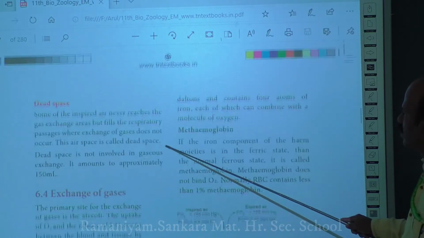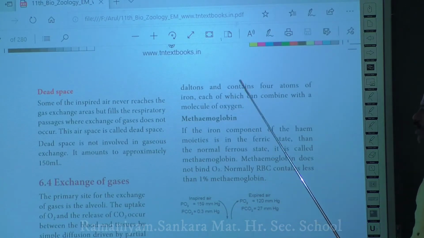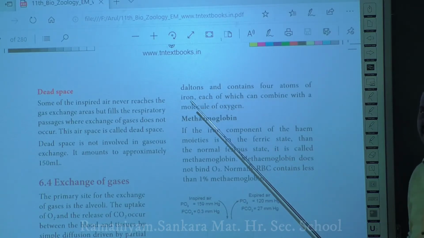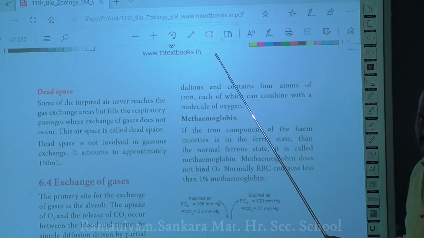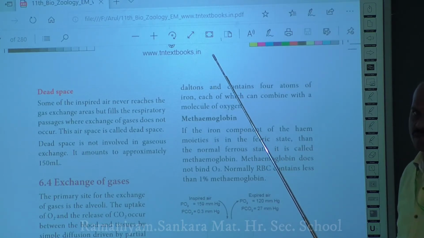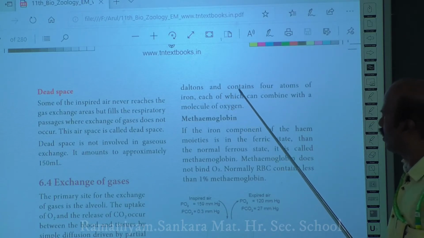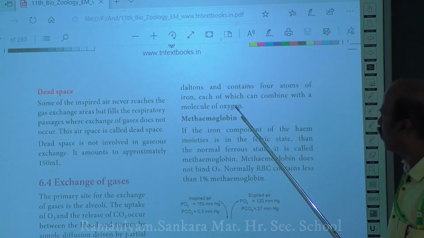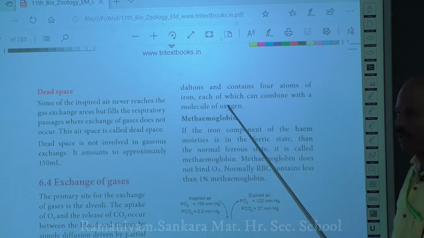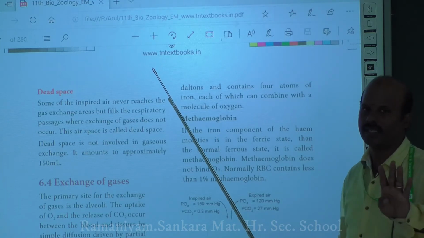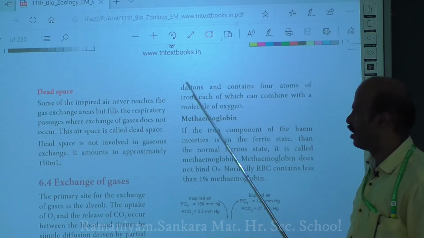And if you look at this hemoglobin, as the name indicates, it consists of heme, that is iron. It consists of 4 iron atoms, and each iron atom is able to combine with a single molecule of oxygen. So it can combine with 4 molecules of molecular oxygen. Totally, each hemoglobin carries 4 molecules of oxygen.